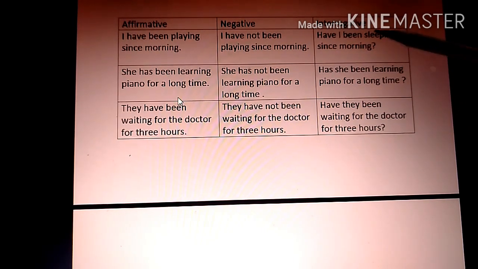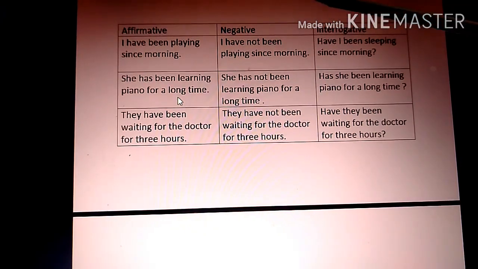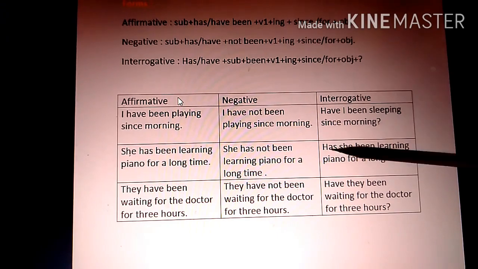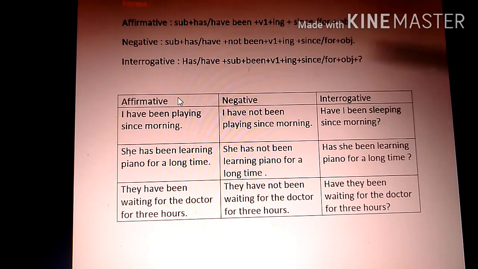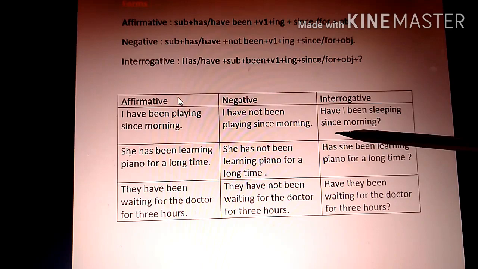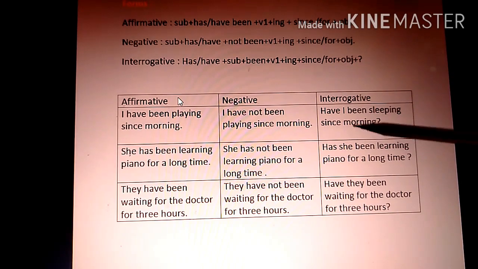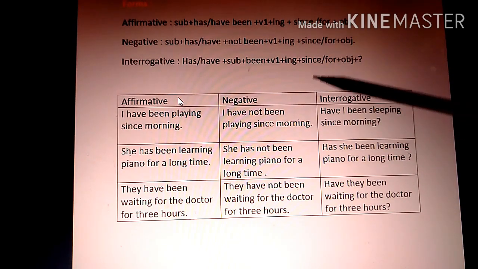You see the rules first and then see the examples. When you see them clearly, if you relate them and compare them, then you will get to know how I have formed these sentences. Listen to the video at least 3 to 4 times. When you hear it 3 to 4 times, you will be very clear with the formation of the sentences and you will be able to do the worksheet which I will be providing in the PDF.